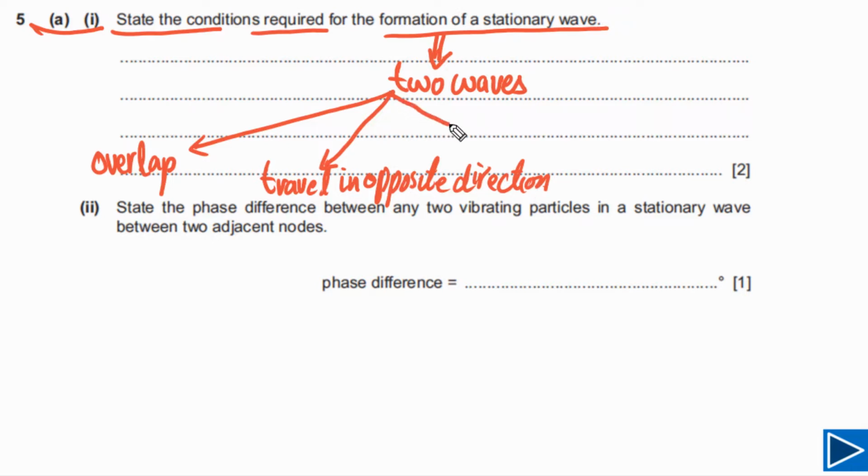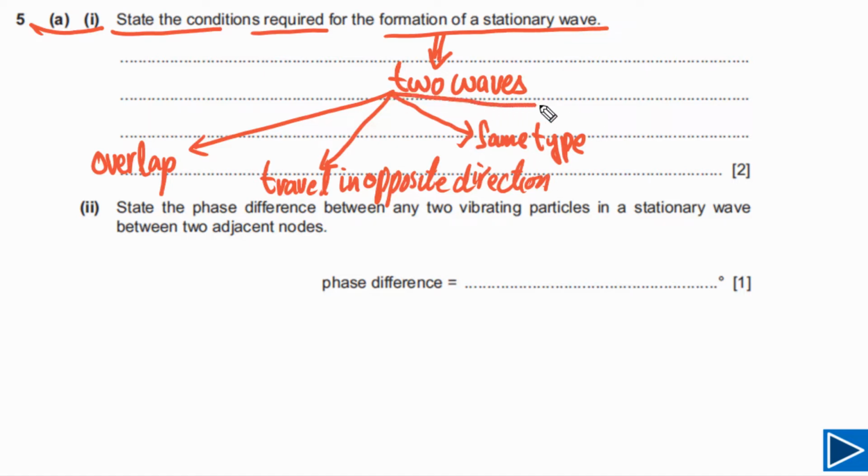Next thing we need to understand, the waves must be of the same type. Waves of the same type can form stationary waves. It simply means that sound can form stationary waves with sound, and light can form stationary waves with light, or radio waves can form stationary waves with radio waves. So this is what is meant by same type.